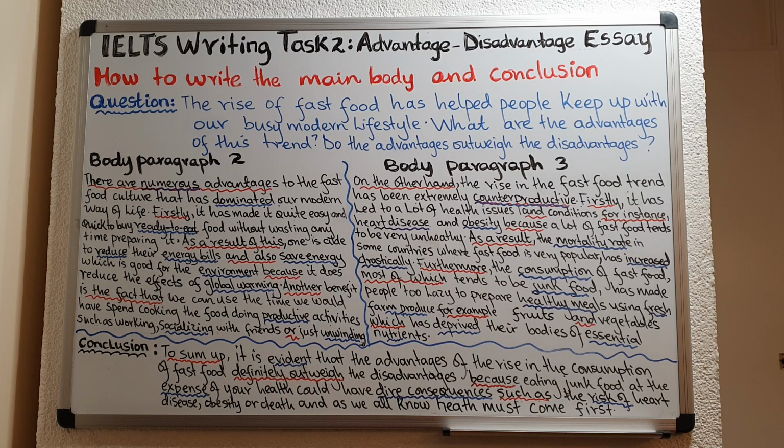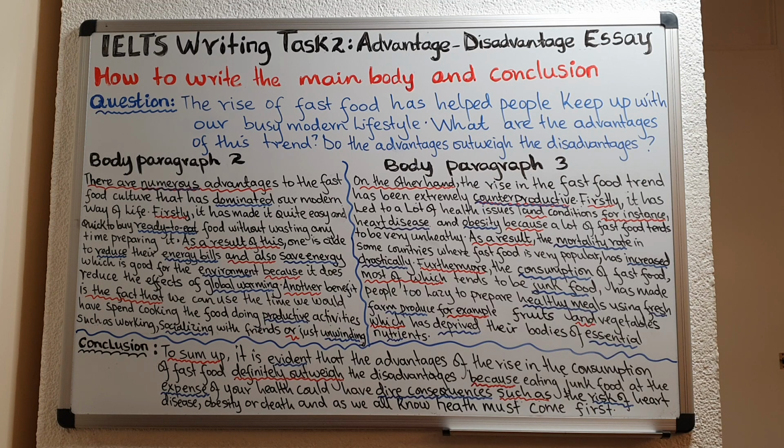So the first thing that you have to do is ensure that you understand the question very well. Read the question and underline the keywords in the question. The rise of fast food has helped people keep up with our busy modern lifestyle.